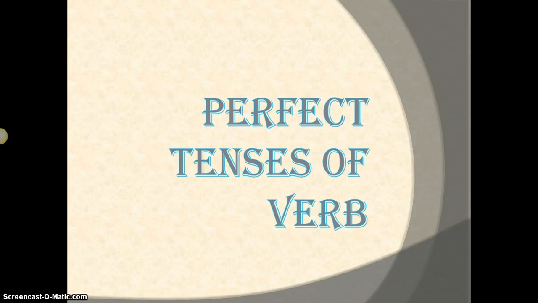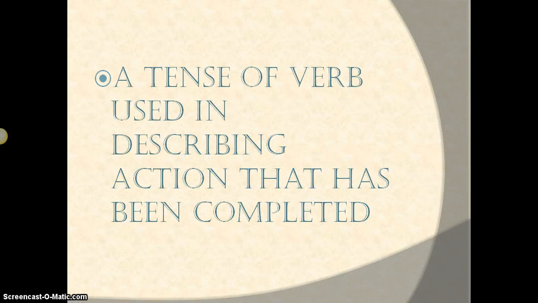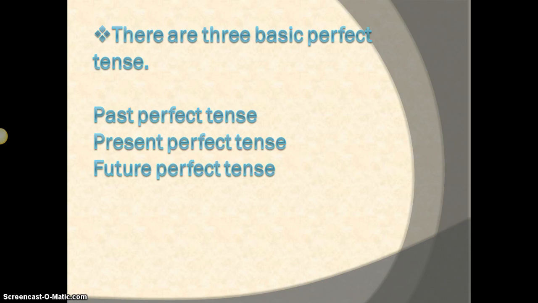Perfect tenses of verb. A perfect tense is a grammatical category of verbs used to express distinction of time. There are three basic perfect tenses: the past perfect tense, present perfect tense, and the future perfect tense.